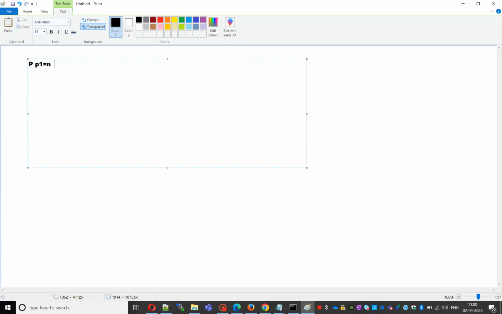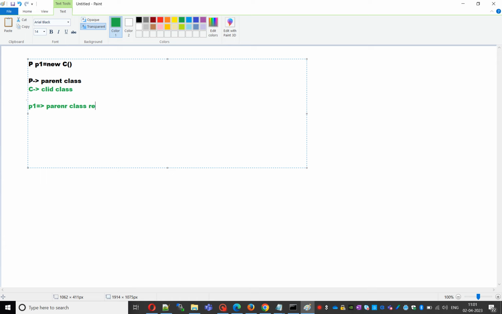Just an example: P1 = new C. Here C is the child class and P is the parent class. P1 is the parent class reference.